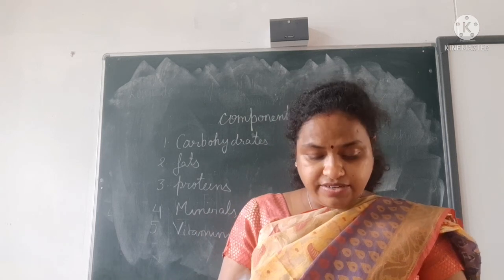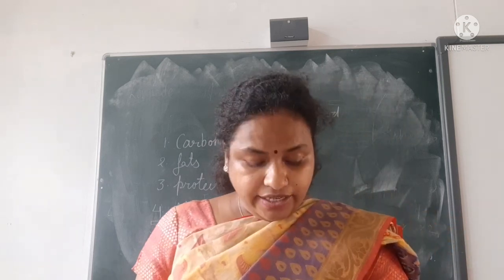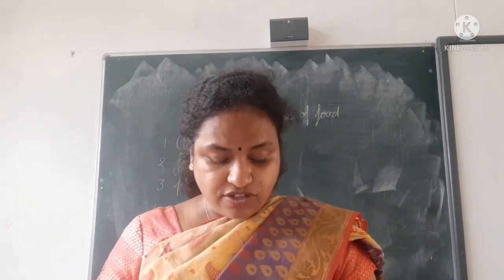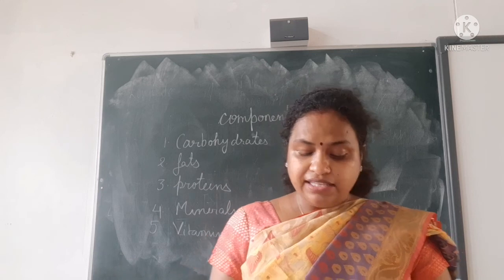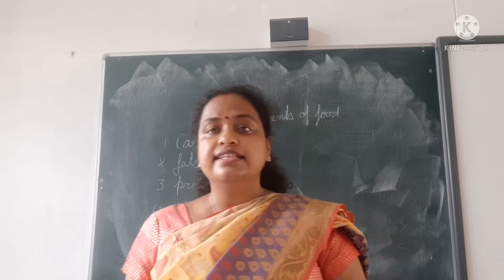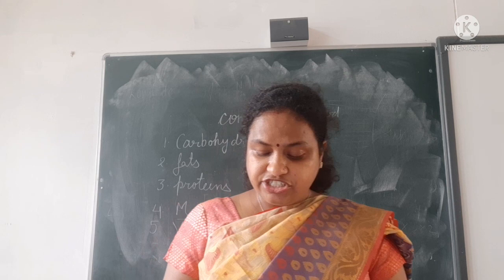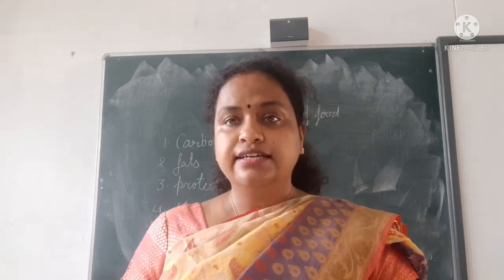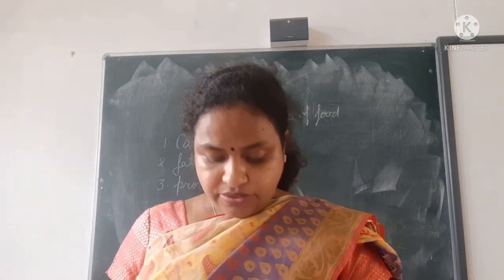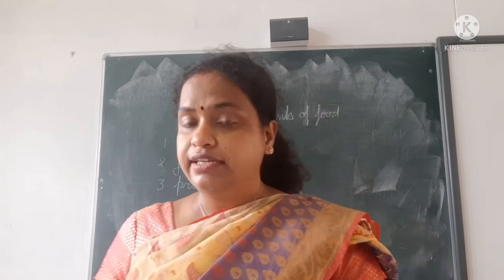So what are the minerals needed by our body? Calcium, phosphorus, iron, iodine, sodium and potassium. Calcium is needed to strengthen bones and teeth. Milk products, meat, eggs and green vegetables provide it. Then phosphorus strengthens the body, bones and teeth. Milk, meat, fish, eggs, pulses, vegetables and whole grains provide it. Iron forms hemoglobin in the body, which carries oxygen in the blood. Green leafy vegetables, apples, lentils, nuts, meat and egg yolk provide it.